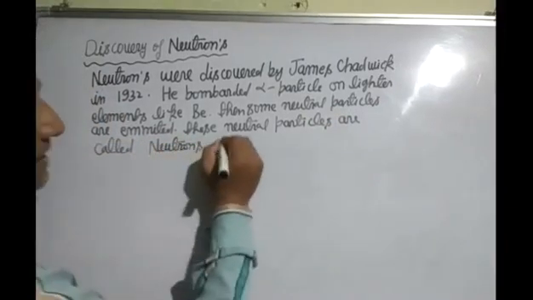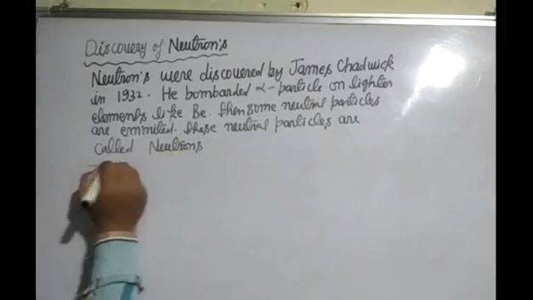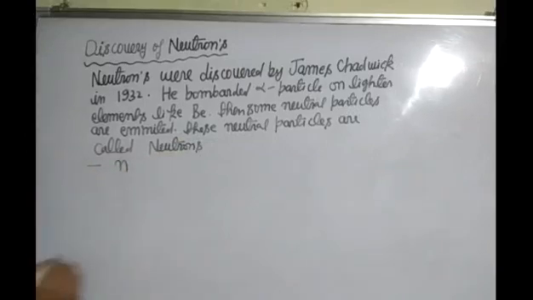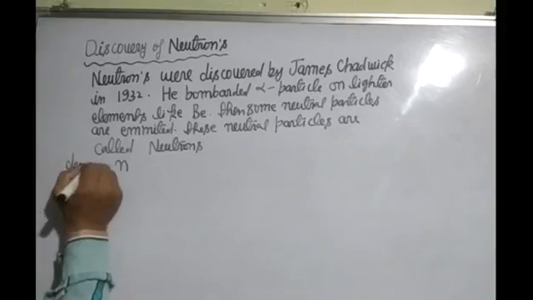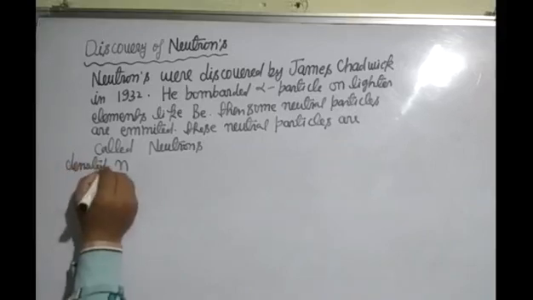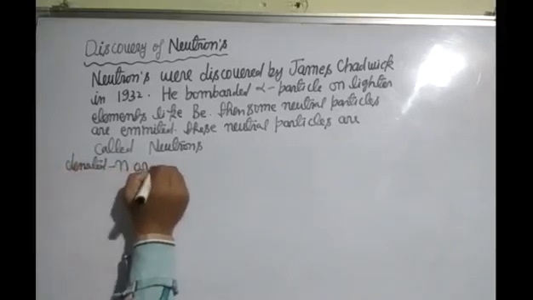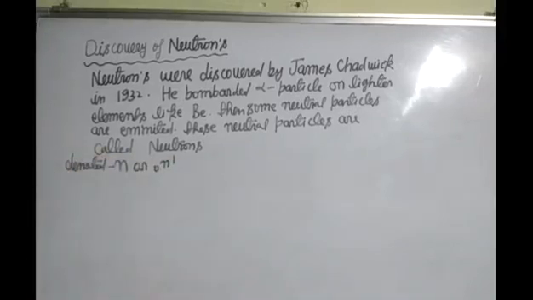Neutrons are denoted by small n or 0 and 1.